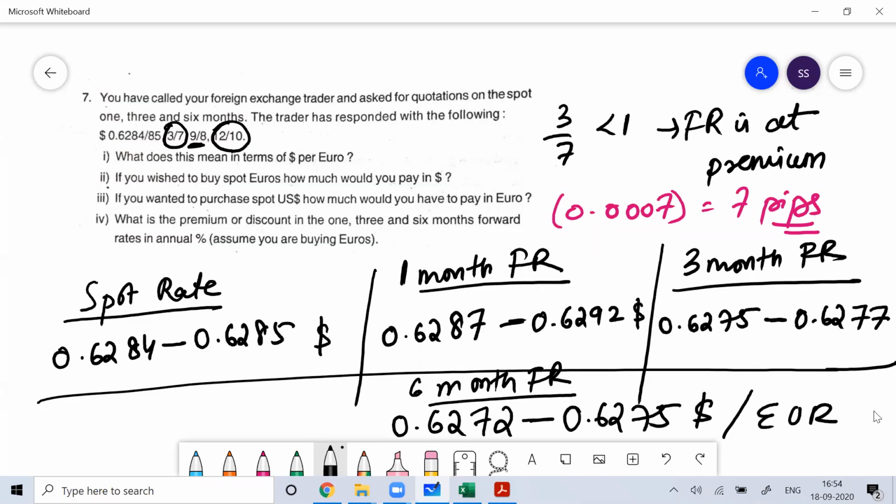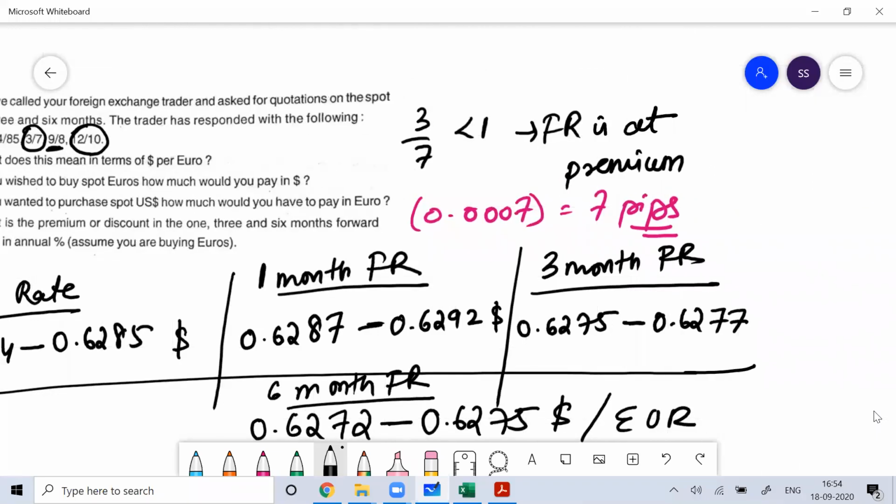So here 3 by 7 is less than 1. So means forward rate is at premium. 12 by 10 is more than 1. So the forward rate is a discount. 12 by 10 is more than 1. It means forward rate is a discount.